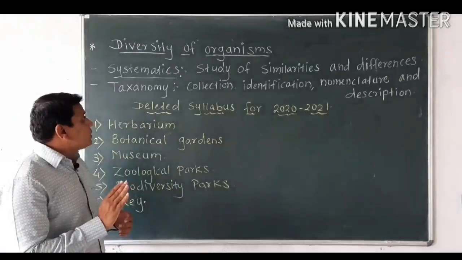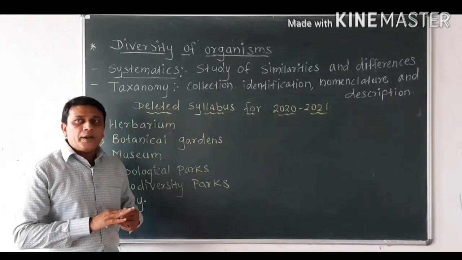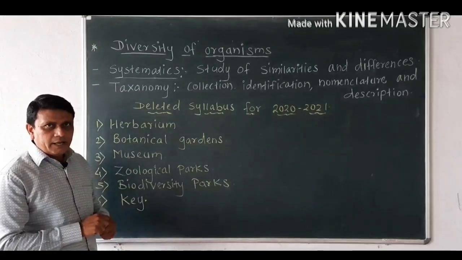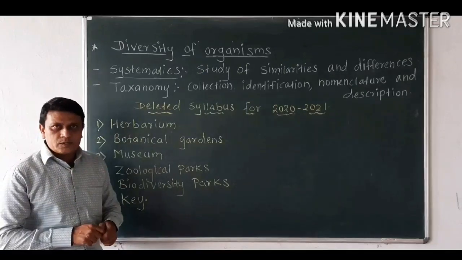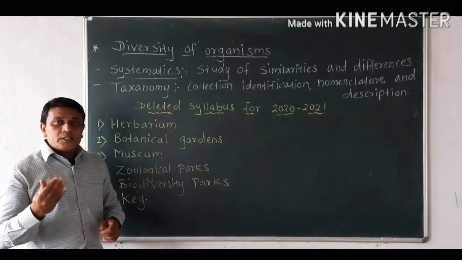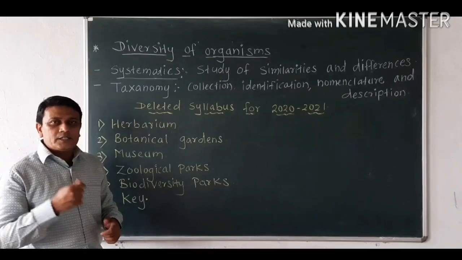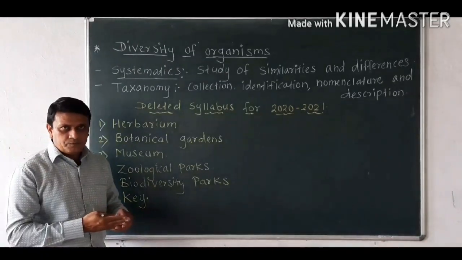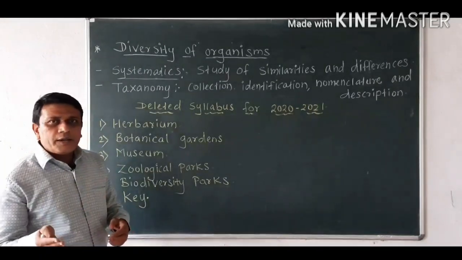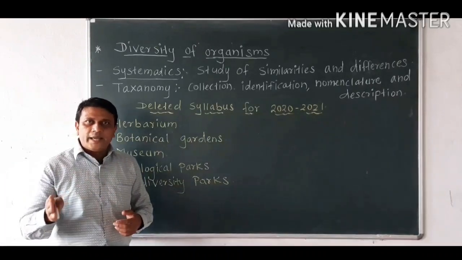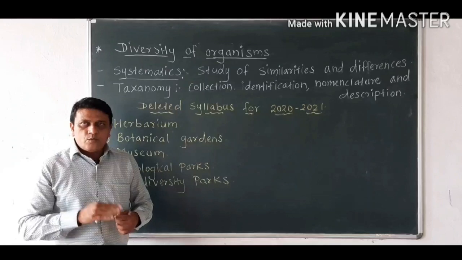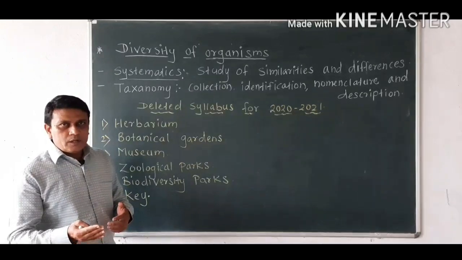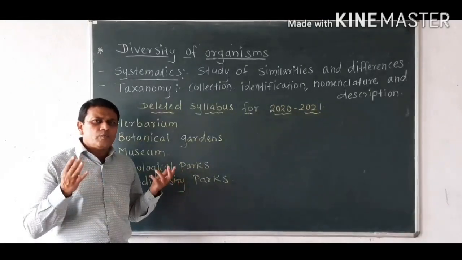Then organisms also differ depending upon the cells. Some organisms show only a single cell and are called unicellular organisms, while some organisms are many-celled and are called multicellular organisms. For example, all different kinds of animals, then human beings come under multicellular organisms. Some organisms live in water and are called aquatic organisms, while some live on land and are called terrestrial organisms. Then there are vast varieties of living organisms.